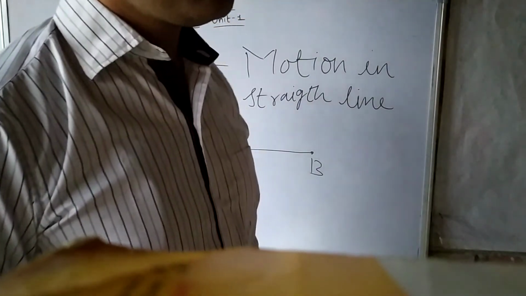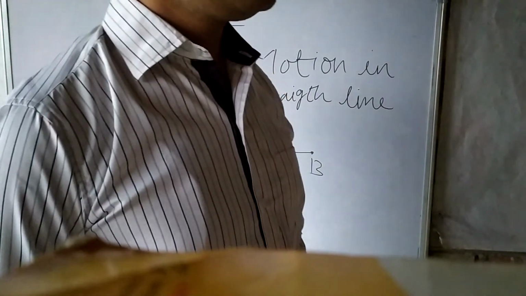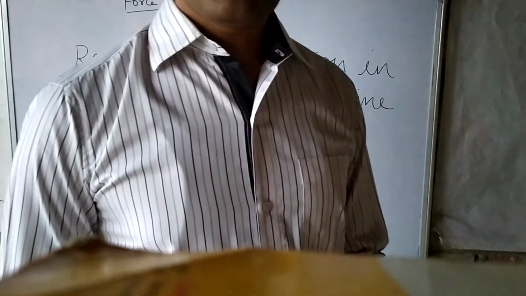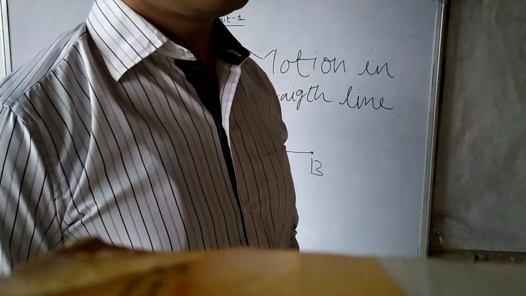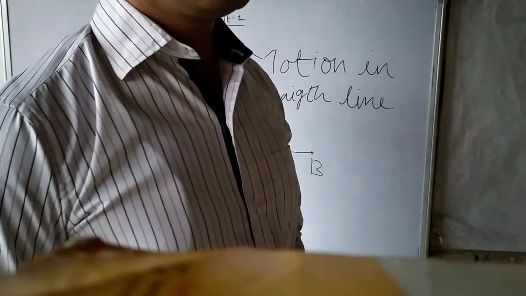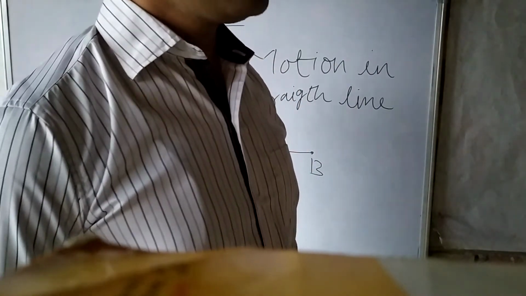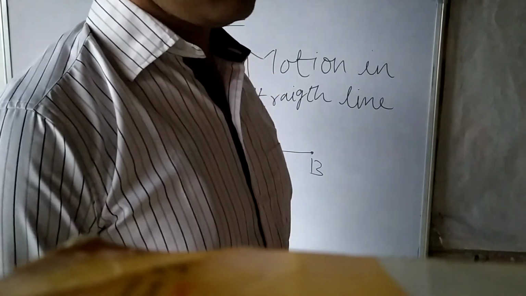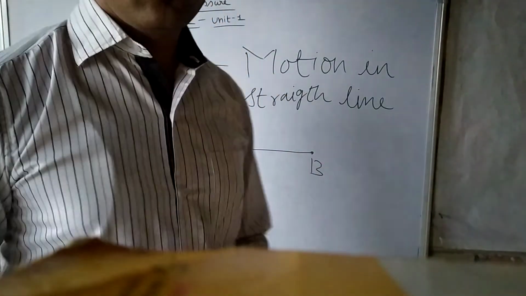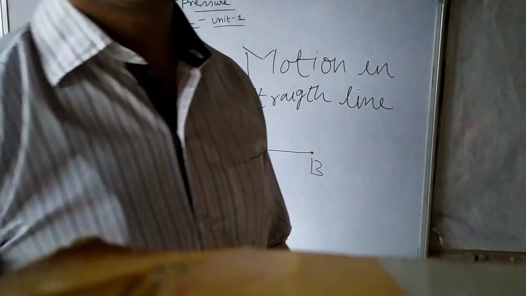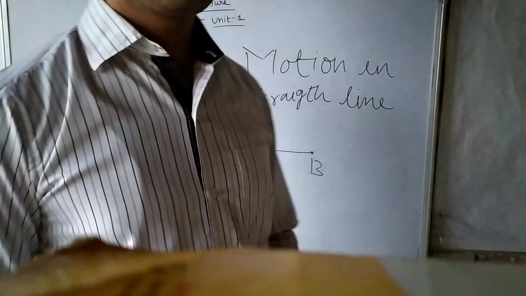For example, a bike is moving on a straight road. A train is going on a straight rail track. All this describes the motion to be a rectilinear motion. Understand?